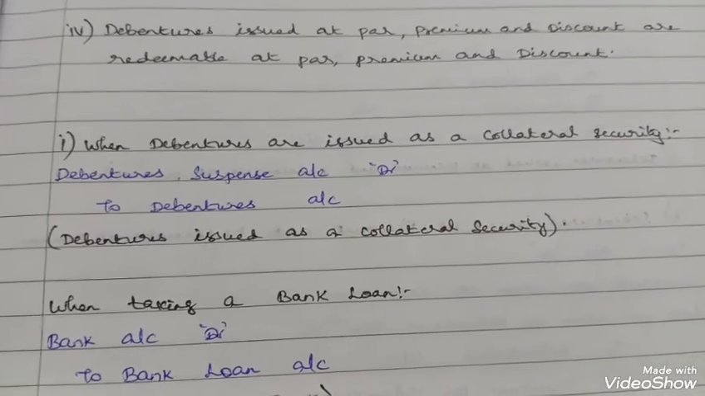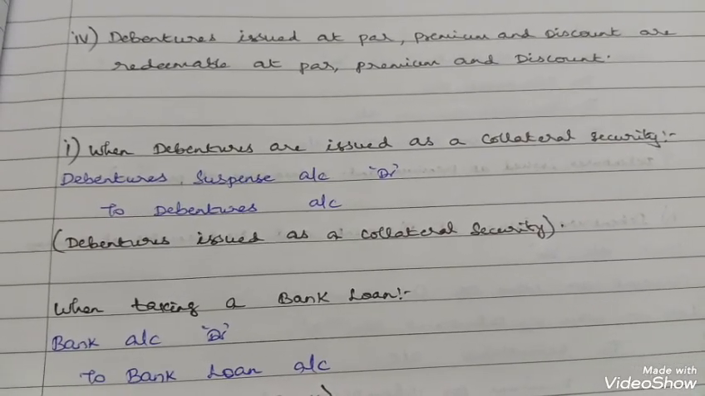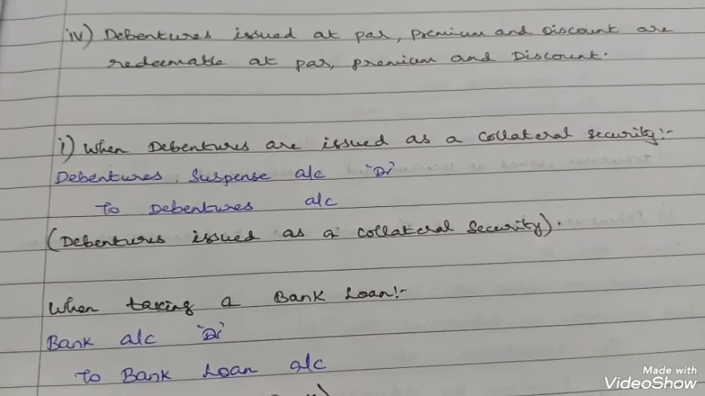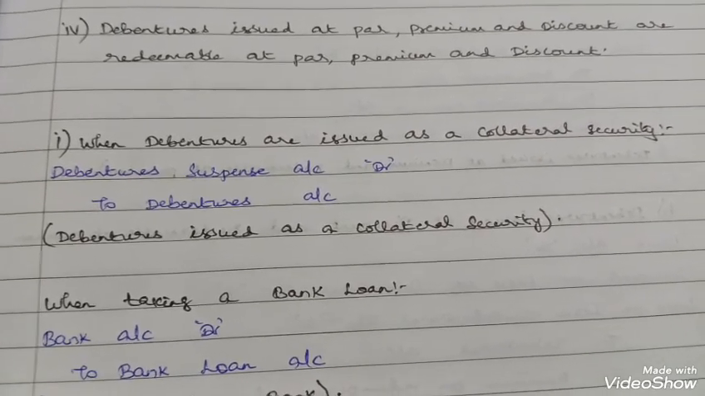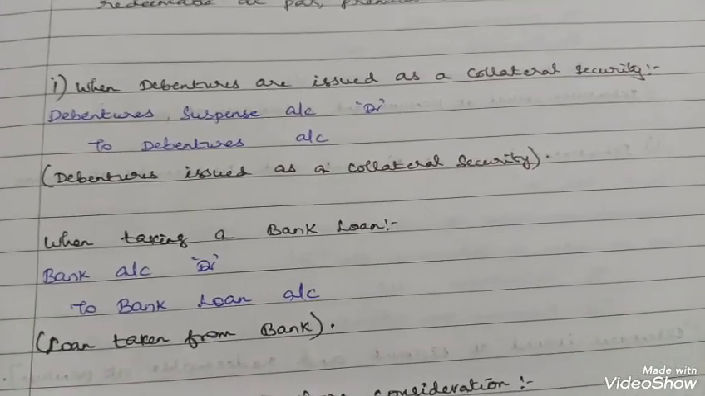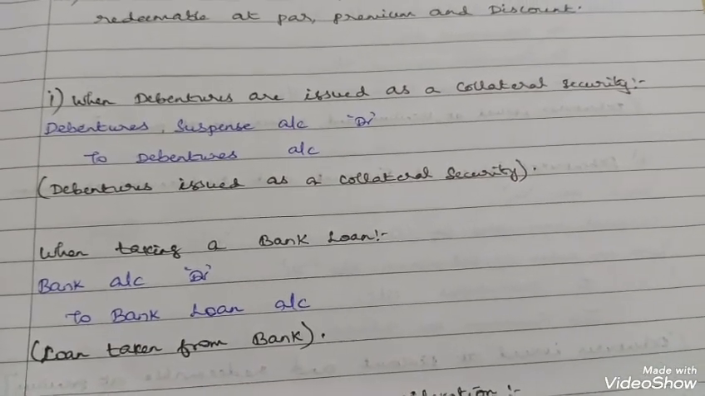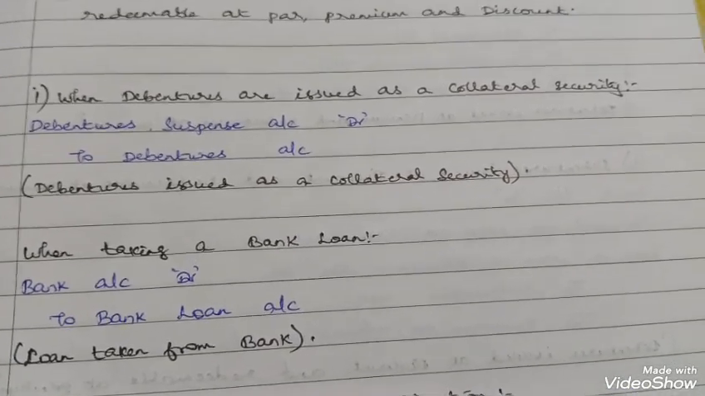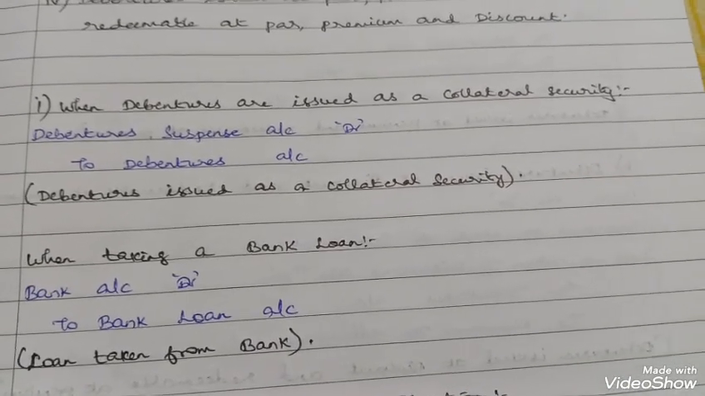When debentures are issued as a collateral security, the journal entry is debenture suspense account debtor to debentures. When taking a bank loan, bank account debtor to bank loan account. So this is the journal entry.